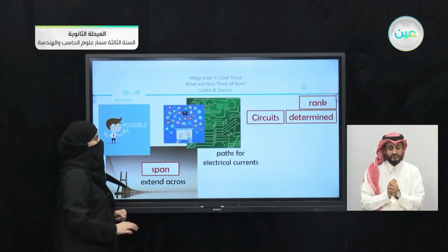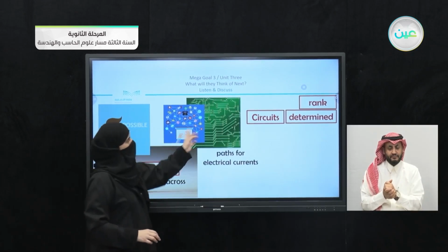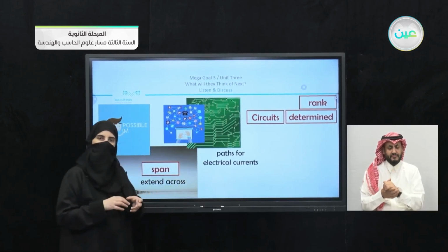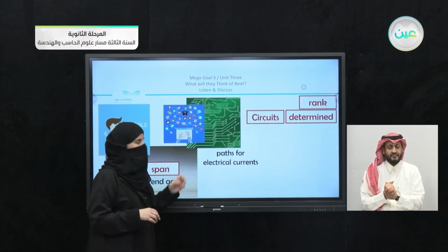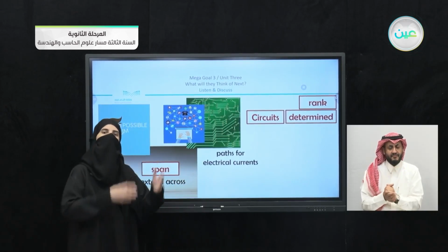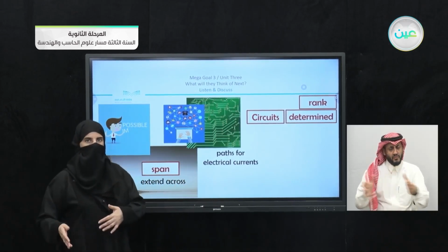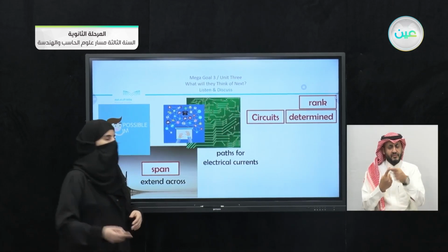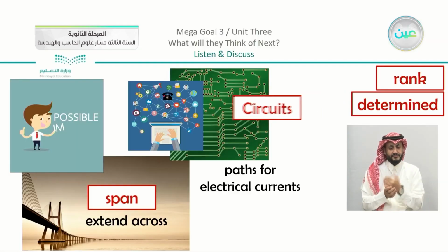Also, we have another word. Now the 2 pictures here, actually, they are the same idea. We have here paths for electrical currents. So instead of saying paths for electrical currents, you can just use one word, which is going to be here. We have the word, yes, correct, circuits.